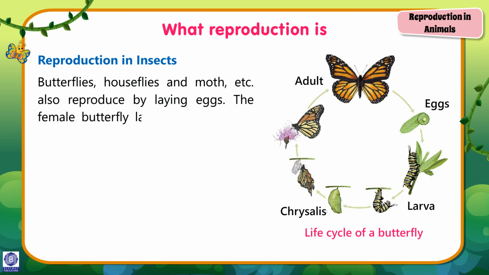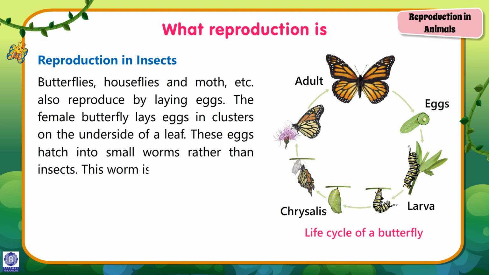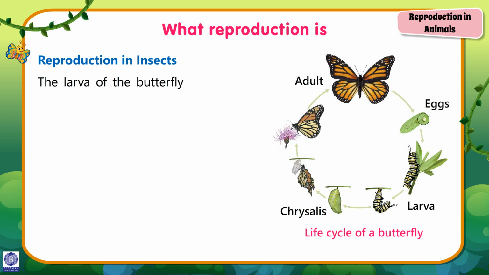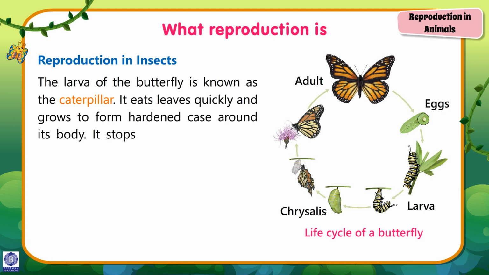The female butterfly lays eggs in clusters on the underside of a leaf. These eggs hatch into small worms rather than insects. This worm is known as larva. The larva of the butterfly is known as the caterpillar. It eats leaves quickly and grows to form a hardened case around its body. It stops eating at this stage.